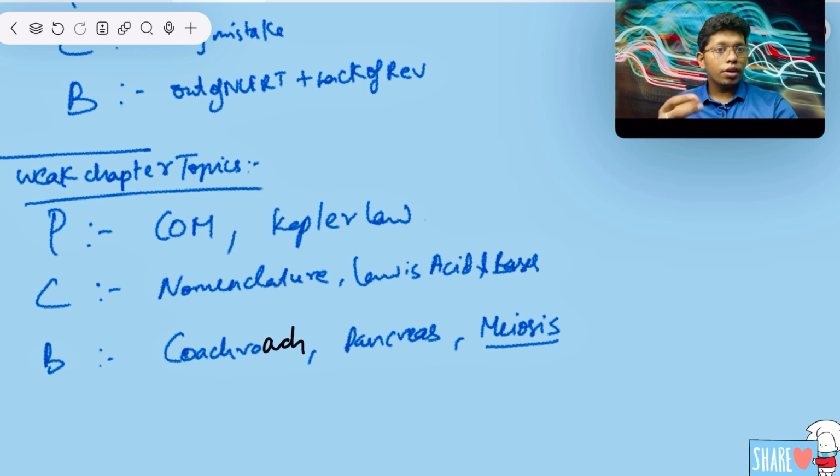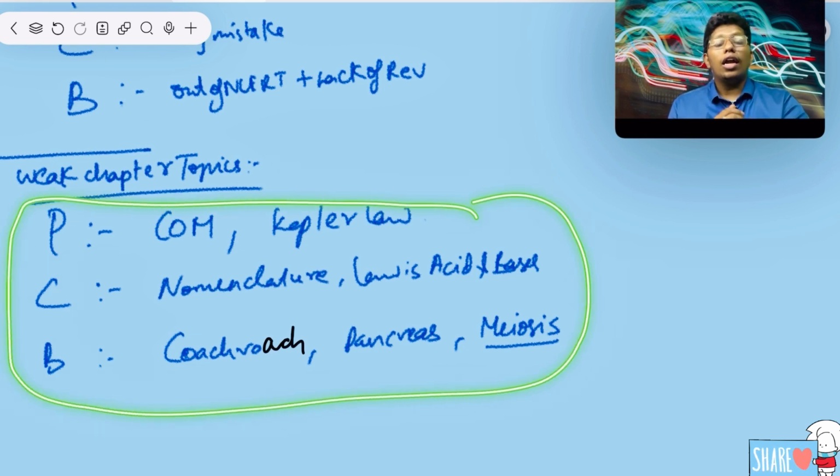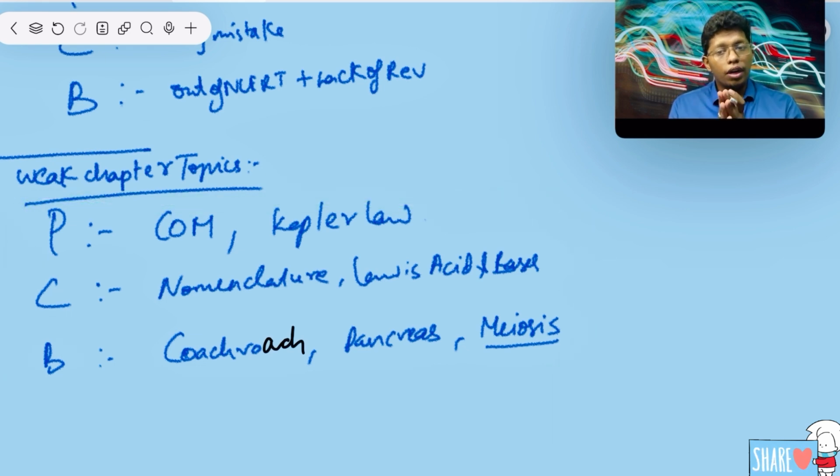In bio, I will say that in cockroach I made a mistake. In pancreas also, a silly mistake. The meiosis cycle also I couldn't understand very properly, that's why I made a mistake. If you feel a little bit weak in a NEET topic, definitely write it separately and keep it. And as I already said, if you do this separately for every test, if you take 30 to 35 tests, you will have completed them before the mock test.